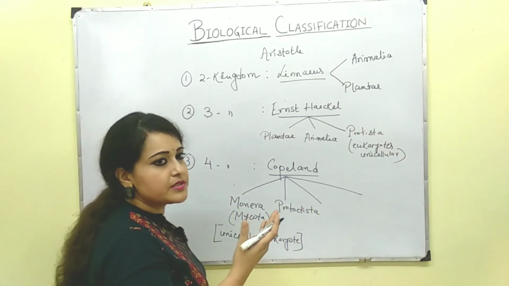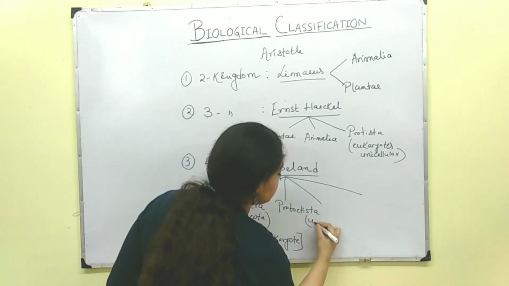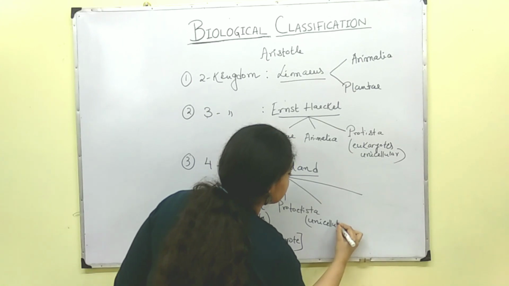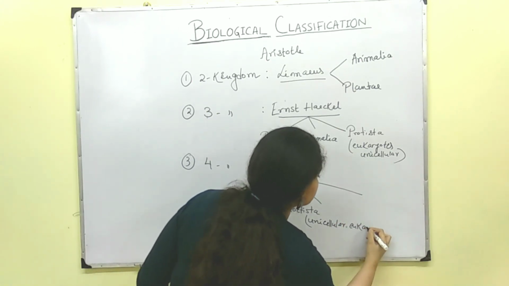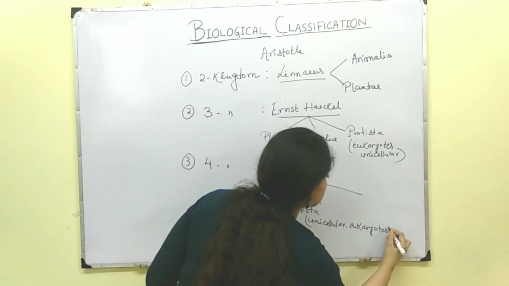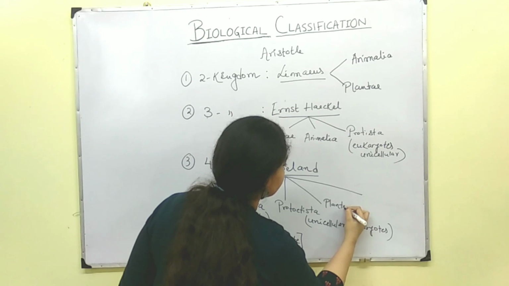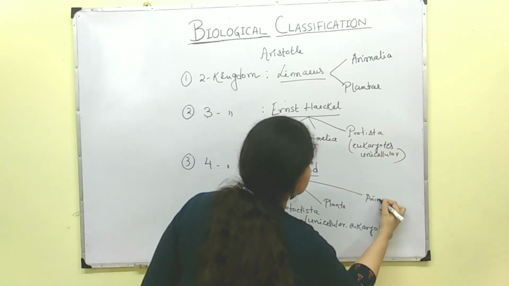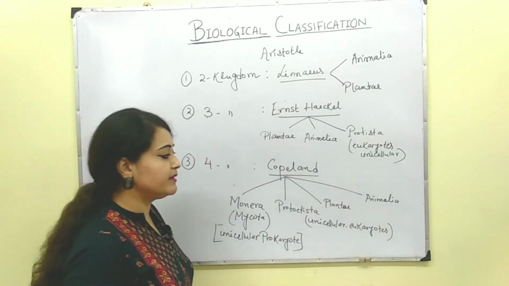That is much similar to Protista and it contained unicellular eukaryotes, like that of Protista. And the other two kingdoms were Plantae and Animalia. Okay, Plantae and Animalia.